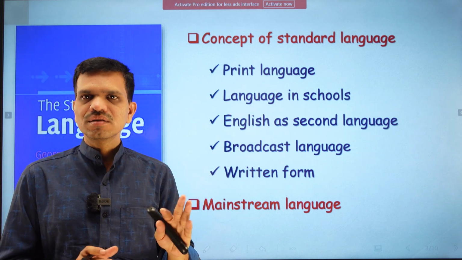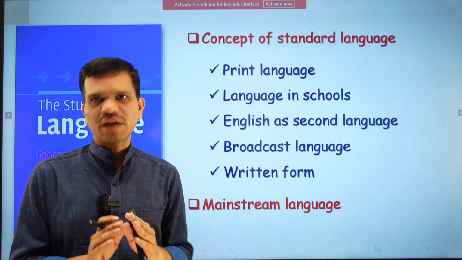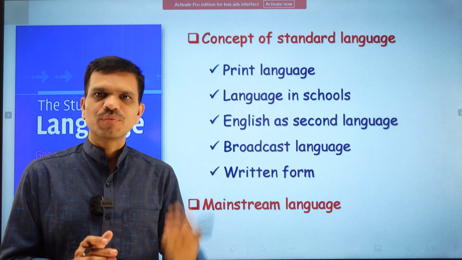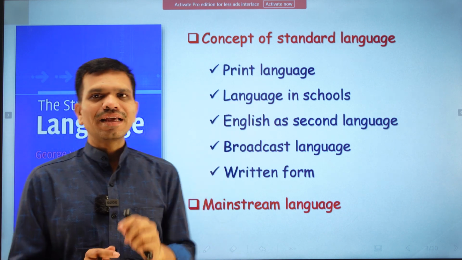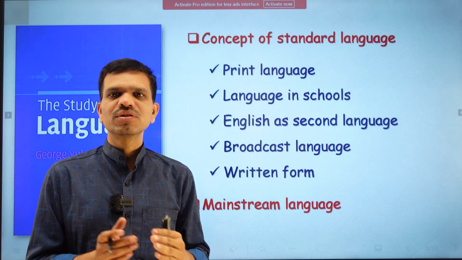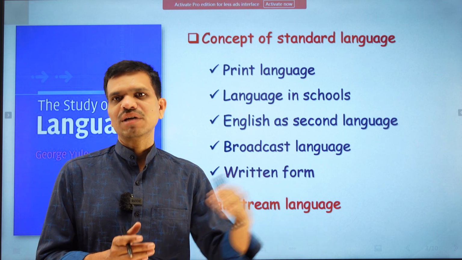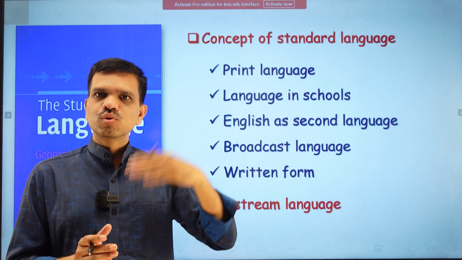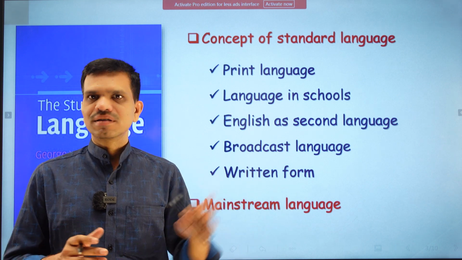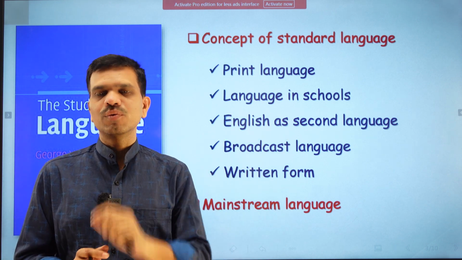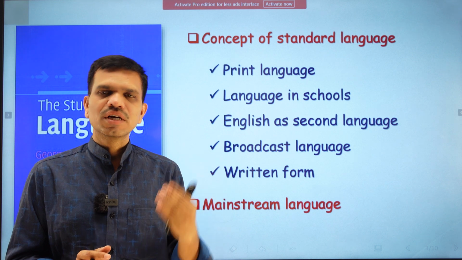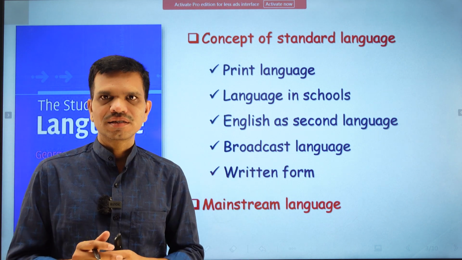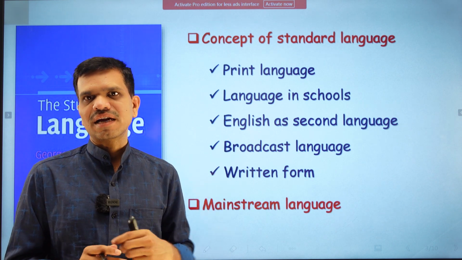Standard language is nothing but the mainstream language, and we should call it mainstream language because there are obvious reasons. When we call a language standard language, we are differentiating the dialects from that language, and hence we are creating superiority or inferiority regarding the language, or in the mind of speakers, that this type of dialect is inferior or this type of dialect is superior when we refer to the standard language.